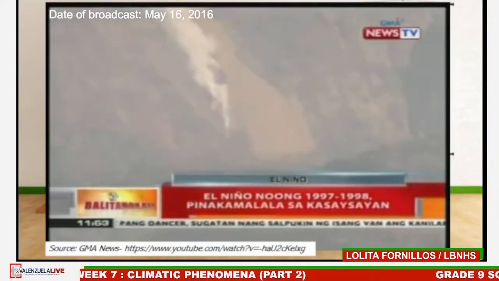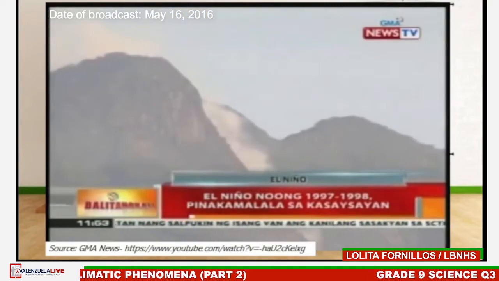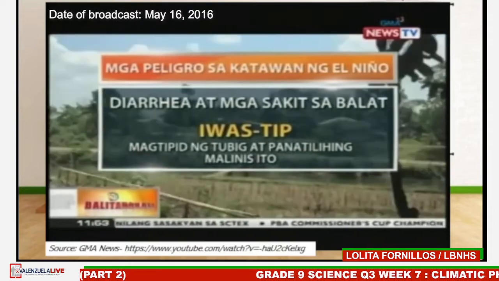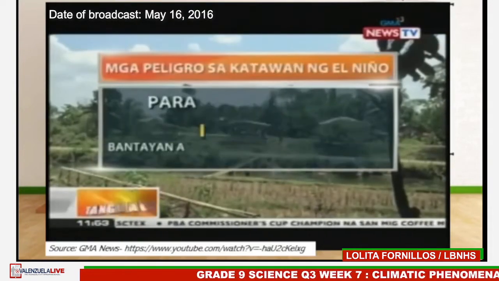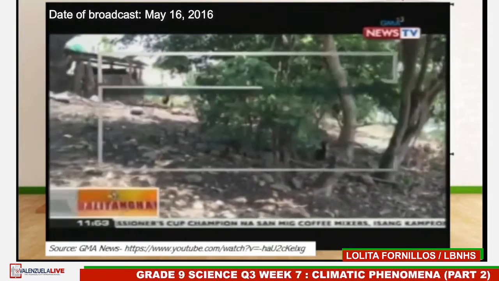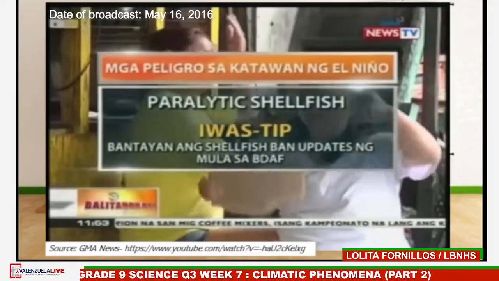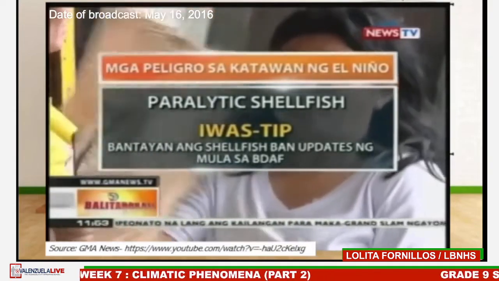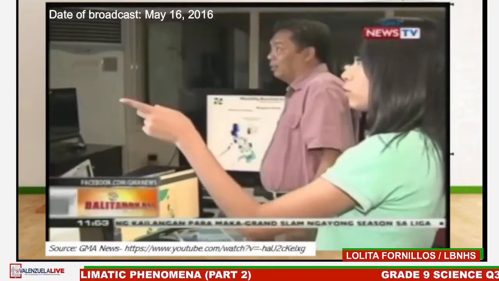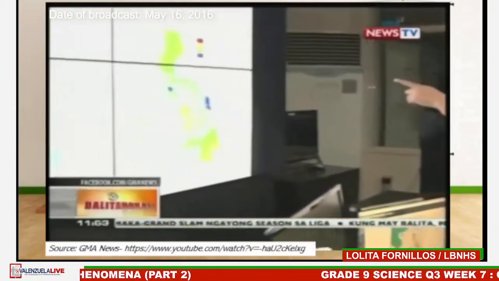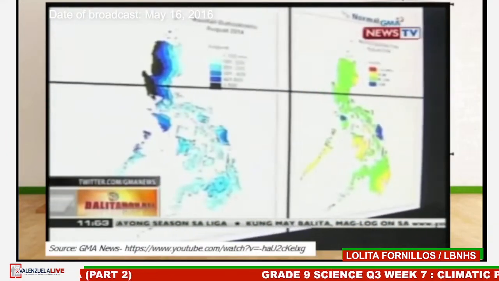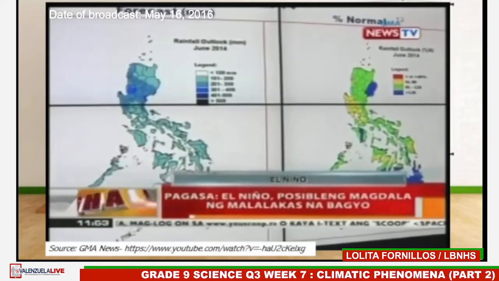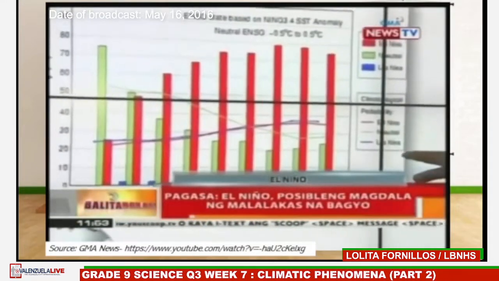Maging sa kalusugan ng tao, may peligrong dulot ang El Nino tulad ng pagkakaroon ng diarrhea at mga sakit sa balat. Pagkalason dahil sa posibleng red tide at iba pang sakit na may kaugnayan sa init tulad ng heat cramps, heat exhaustion, external heat injury at heat stroke. Ayon sa Pag-asa, sa huling bahagi pa ng taon, mararanasan ang epekto ng El Nino. At kapag may El Nino, nababawasan daw ang bilang ng mga pumapasok na bagyo sa ating bansa.